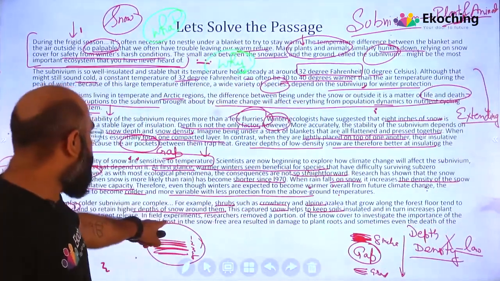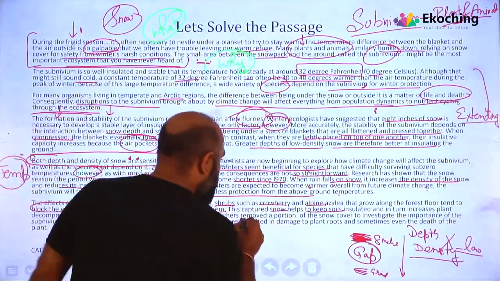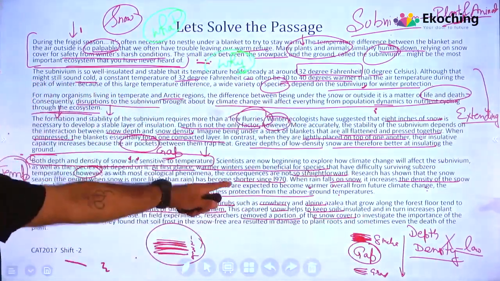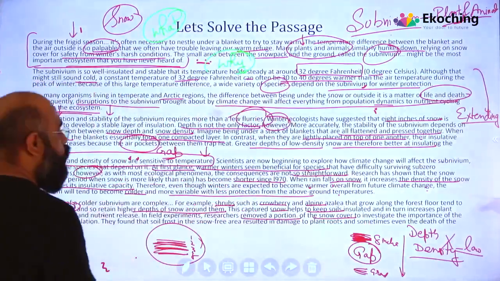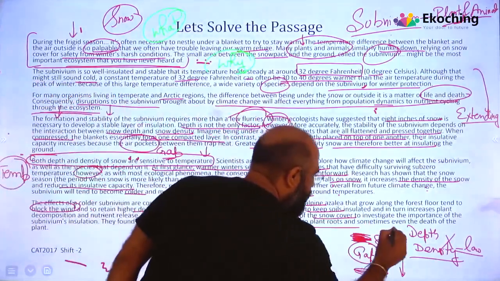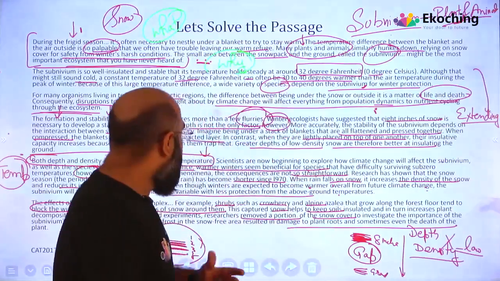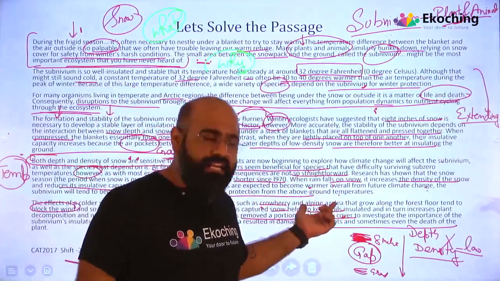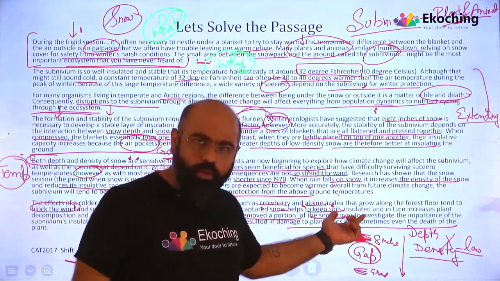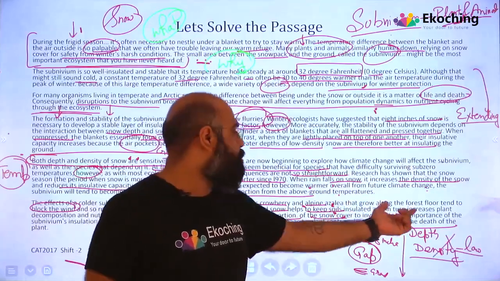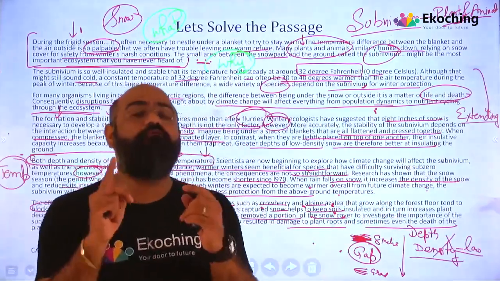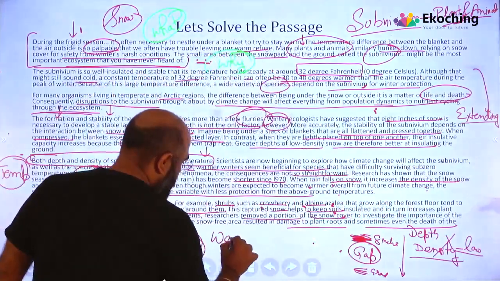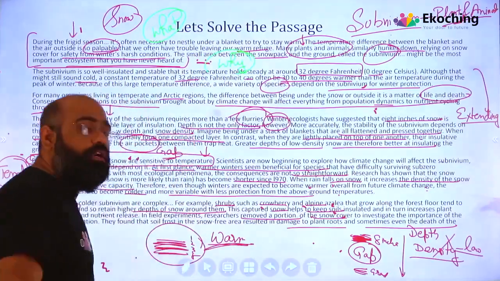और इस वजह से वो क्या बोल रहा है, in field experiment researchers ने क्या किया, they removed a portion of the snow cover to investigate the importance of the subnivum insulation. और उन्हें क्या लगा कि plant की root damage हो जाती है. अब इसका implication देखो, अगर ये crowberry और alpine cold region में जी नहीं पाएंगे, तो soil जो है वो insulate हो नहीं पाएगी. Soil insulate नहीं हो पाएगी तो plant के roots destroy हो जाएंगे. इसीलिए warmer winters are bad. So conclusion is warmer winters are bad. It should not be there. उसके long term effects ज्यादा हैं.